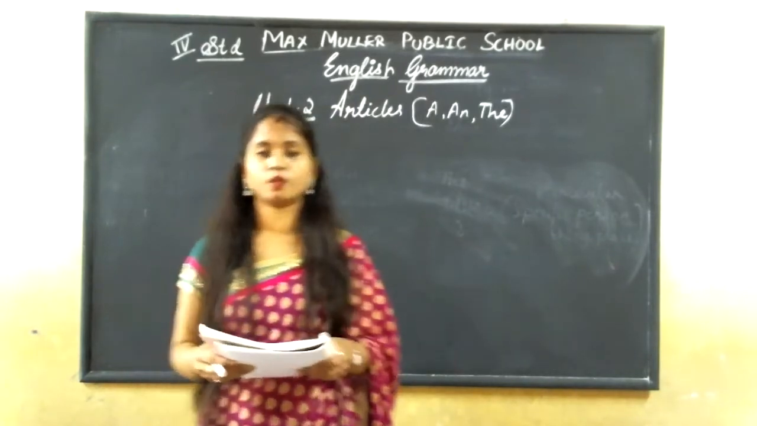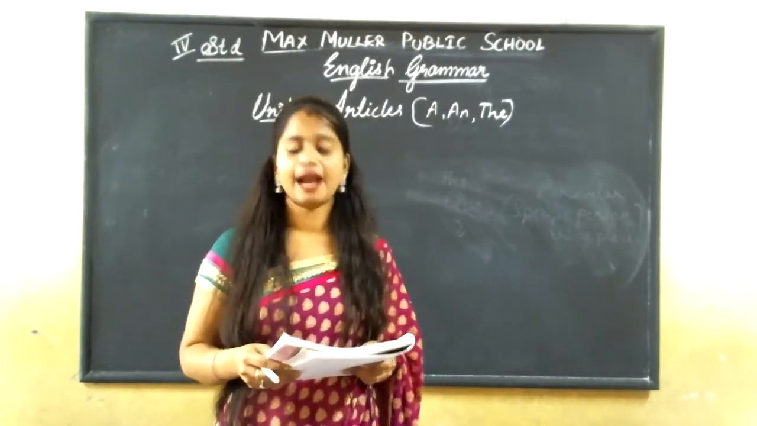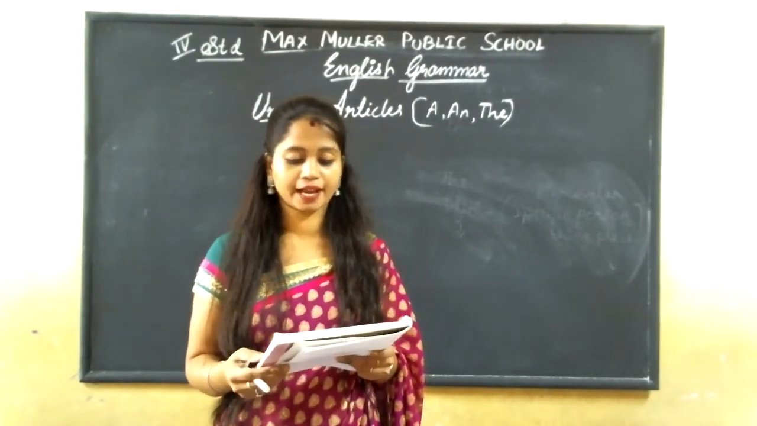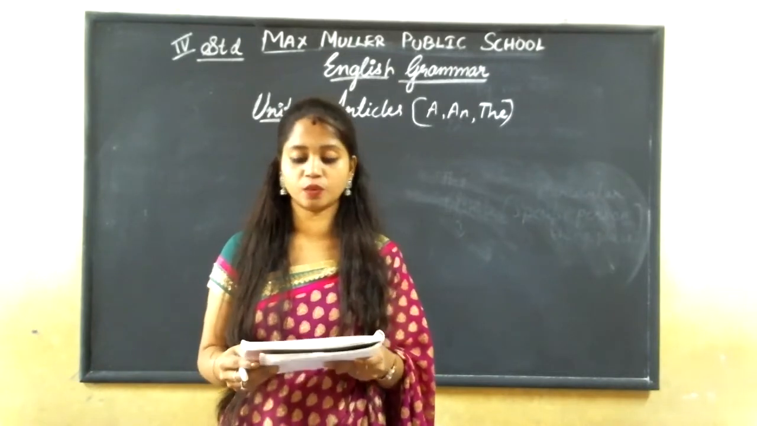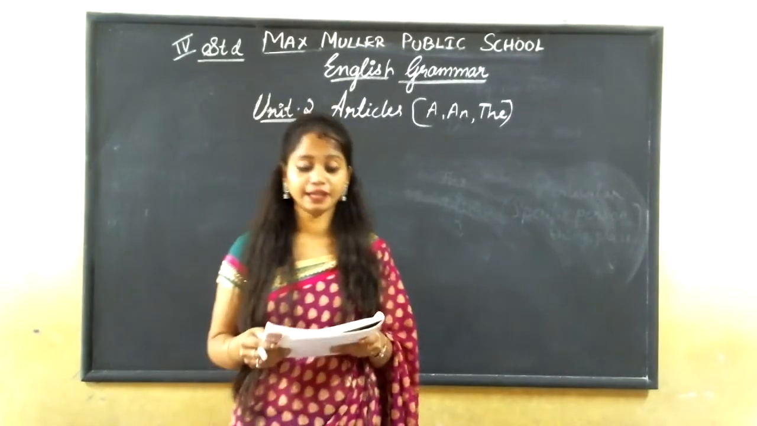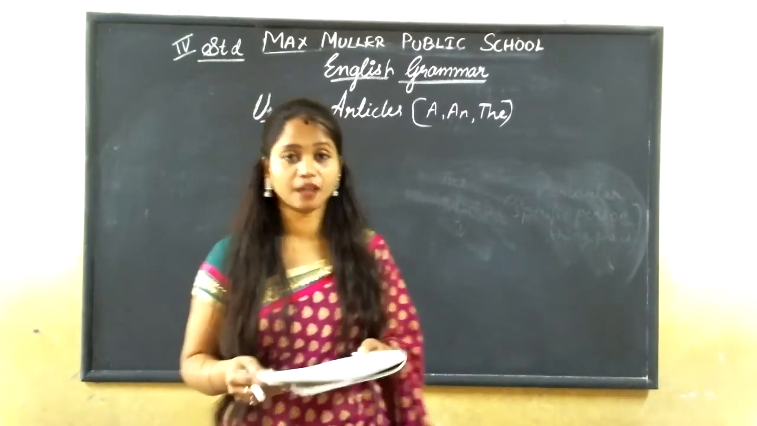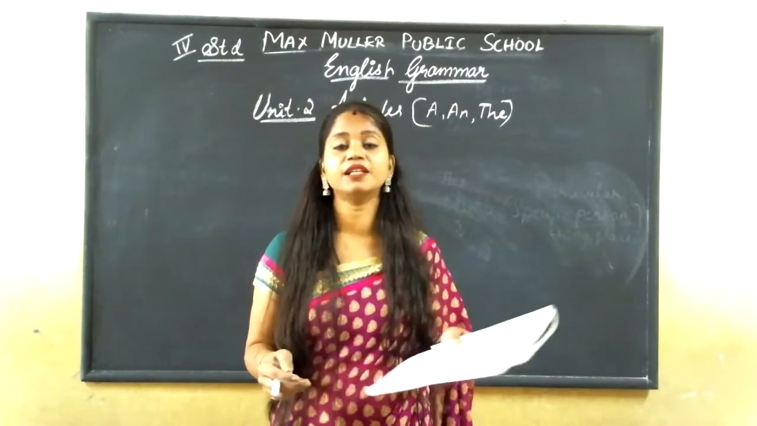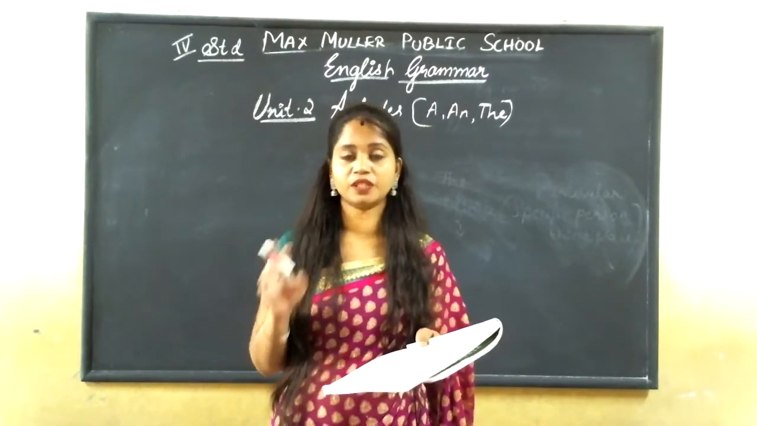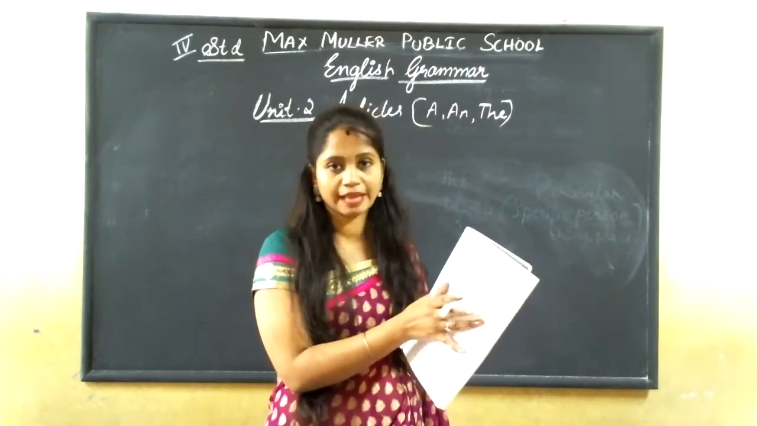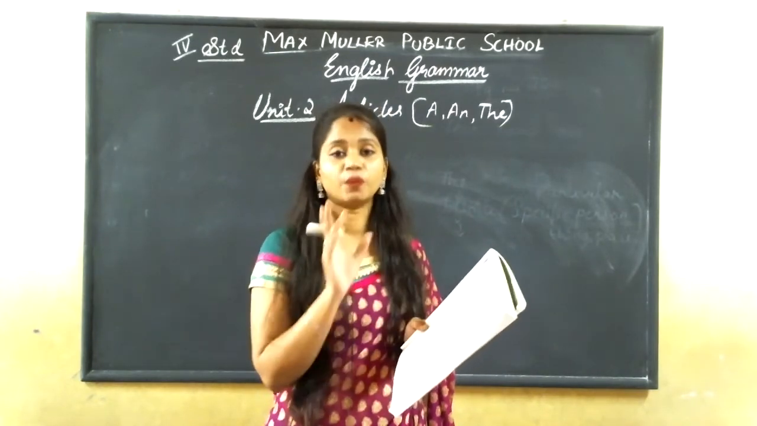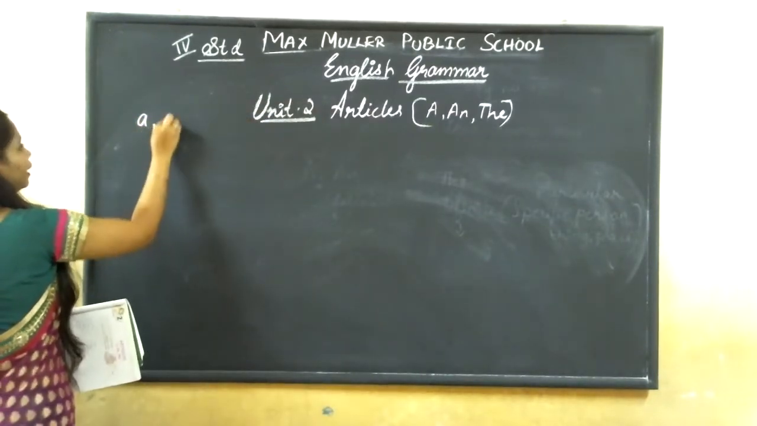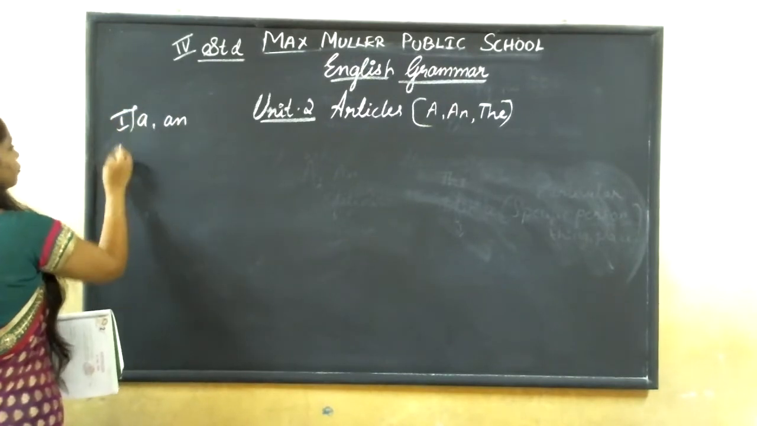Okay. See, the words a, an and the are the articles. The words a and an are indefinite articles, and the word the is a definite article. I told you already. Now, we'll just fill in the blanks with a and an. Your first exercise they have given, we have to fill it with a and an.